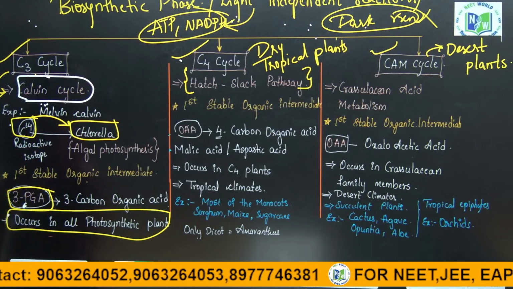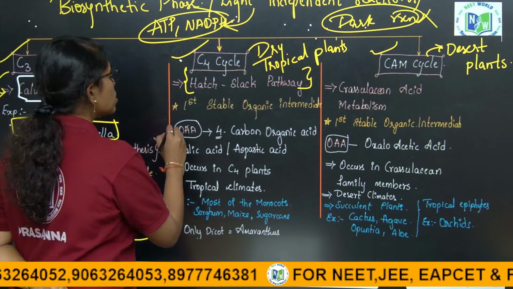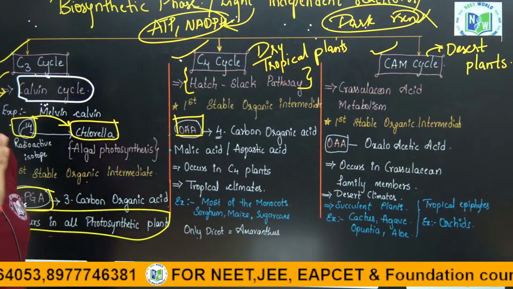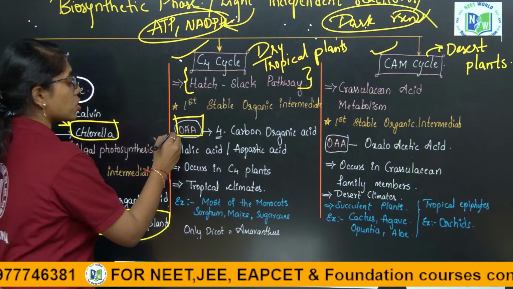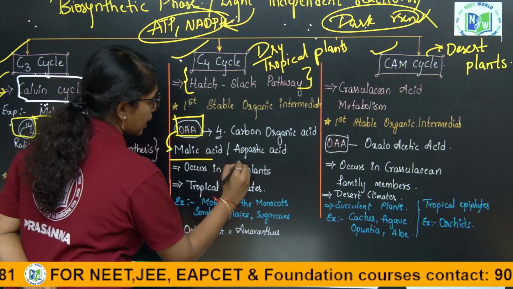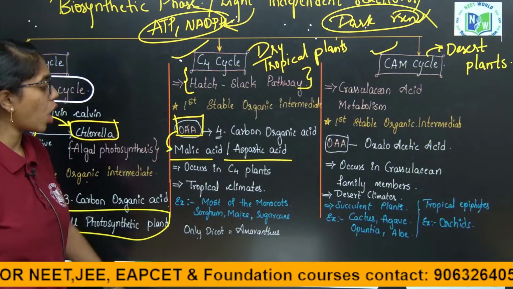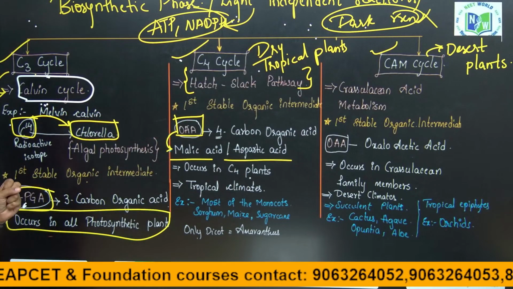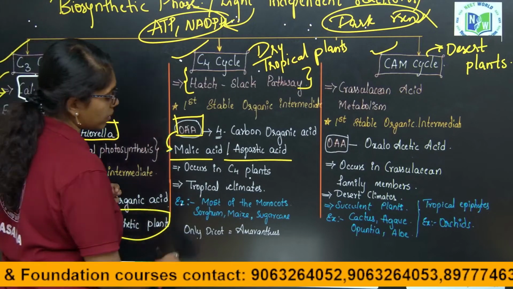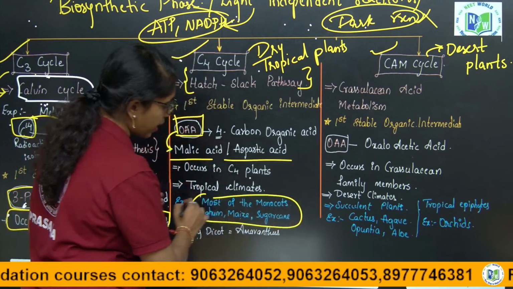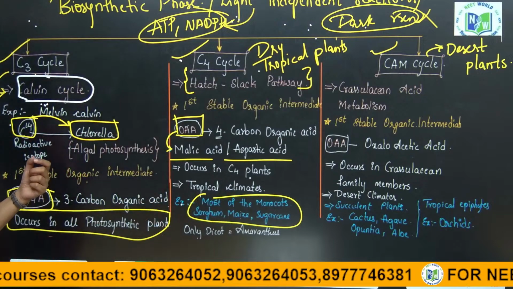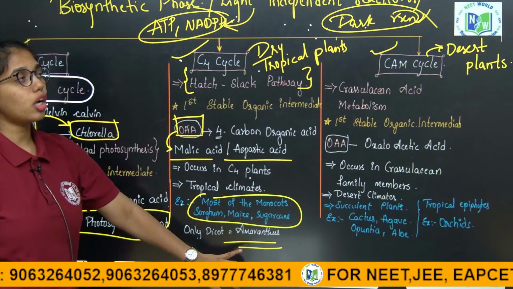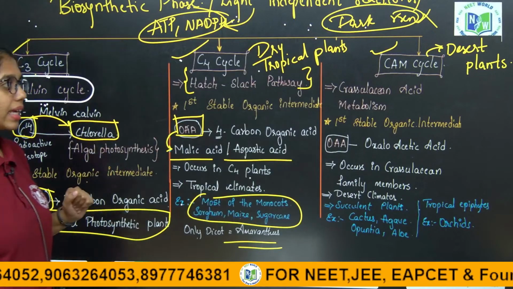In the C4 cycle, the first stable compound formed is a 4-carbon organic compound, that is oxaloacetic acid, which is later converted to malic acid or aspartic acid. This occurs only in C4 plants which grow in tropical climates. The best examples are that most of the monocots conduct the C4 cycle only, like sorghum, maize, sugarcane. Just one dicot is an exception, amaranthus, which also conducts the C4 cycle.